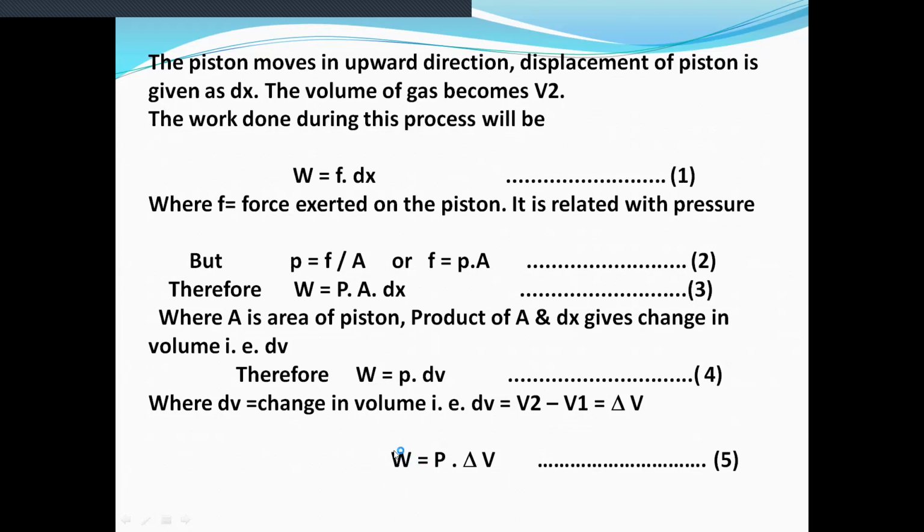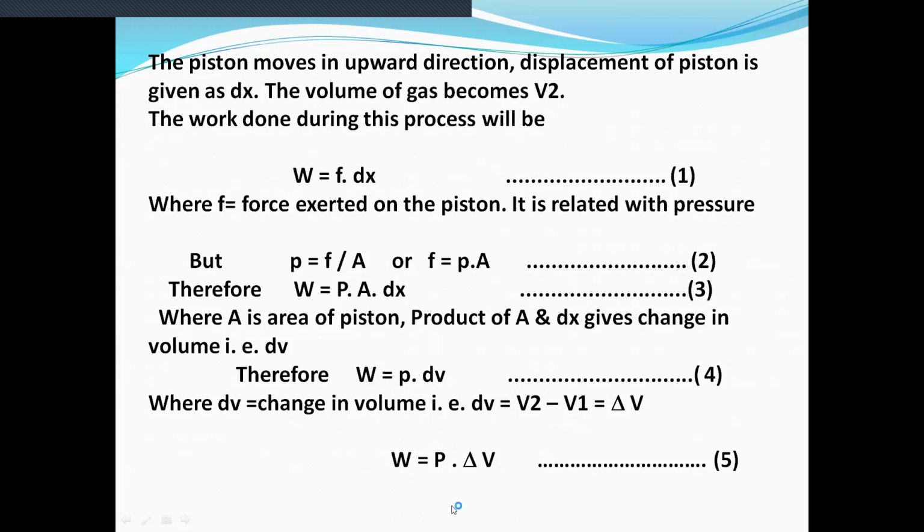Problems are also asked on this, for example: calculate the work done in isothermal irreversible process of a gas when its initial volume, final volume, and pressure are given. So we have to use the formula W is equal to P into V2 minus V1.